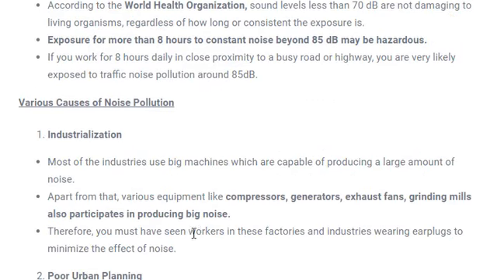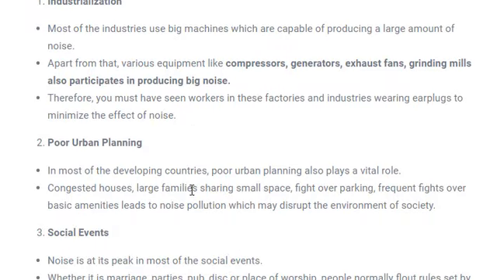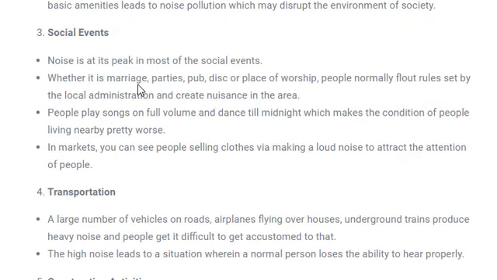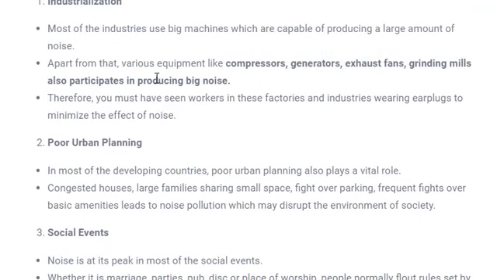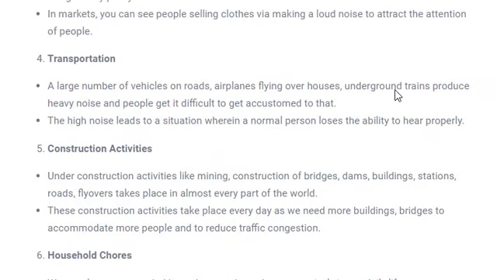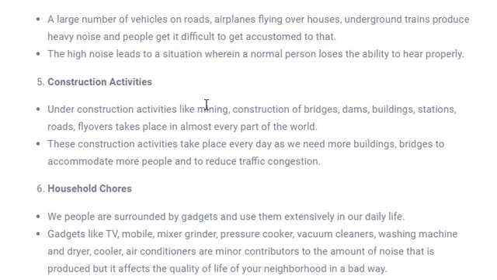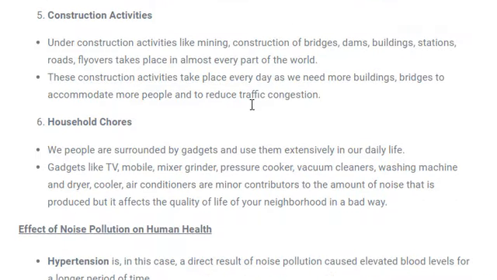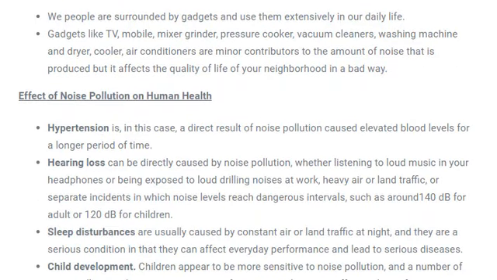Sources of noise: there are certain sources like industrialization, poor urban planning, and social events. We play music and loud notes, and that also creates noise pollution. In industries, lots of machines like compressors, generators, exhaust fans and grinding mills are used, which create noise pollution. Transportation also, at the exhaust we have seen lots of noise comes out, and even siren sounds also cause noise pollution. Construction activity and certain building materials also cause noise pollution. Household appliances and lots of other sources are there.